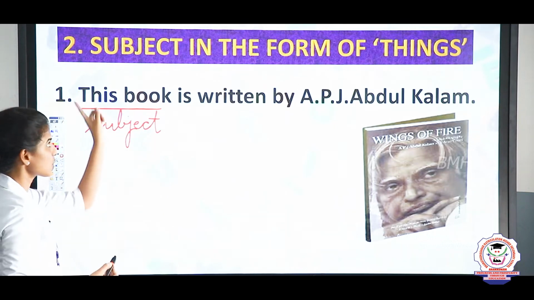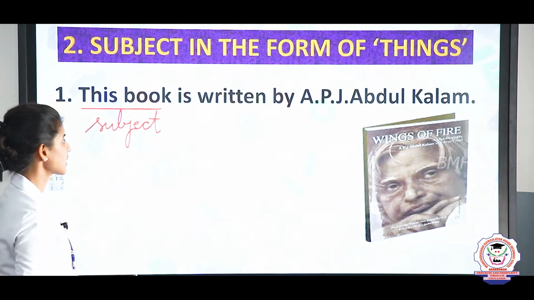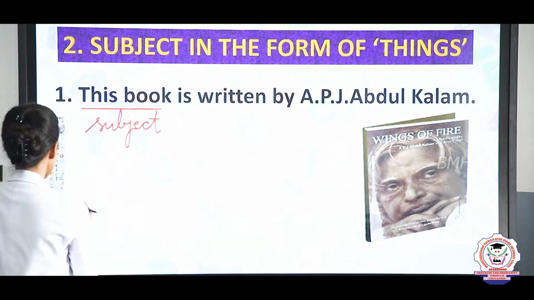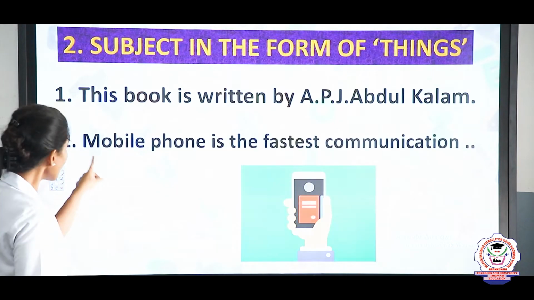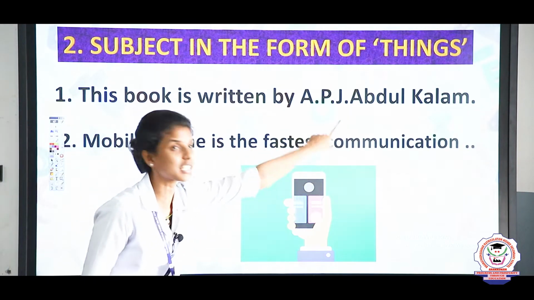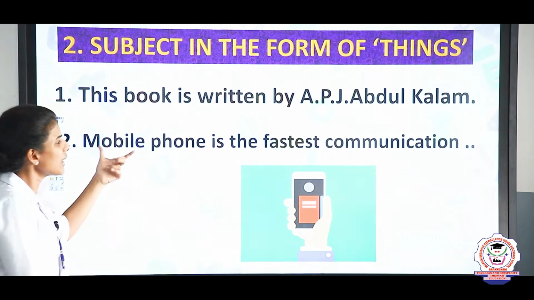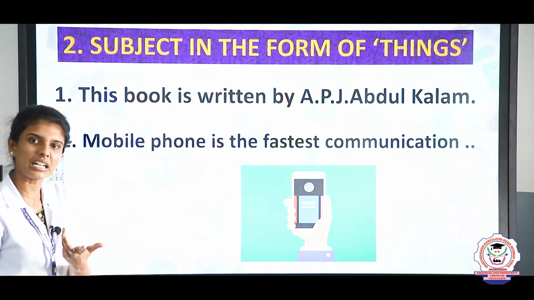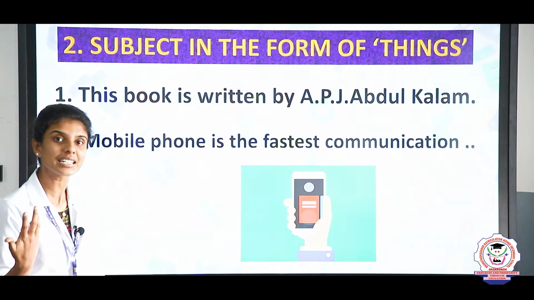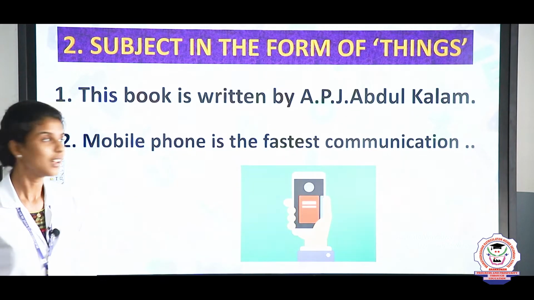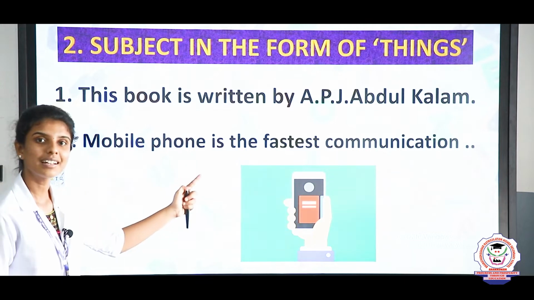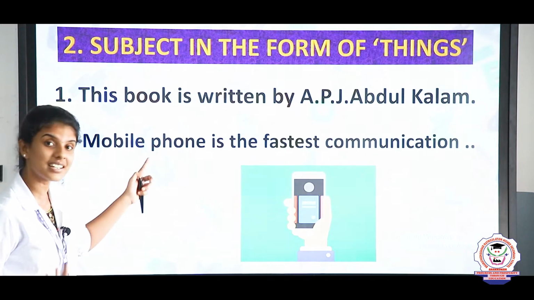S-U-B-J-E-C-T, subject. So this book is considered as a subject. Now let us see the second example. Mobile phone is the fastest communication. Here mobile phone is considered as a thing. We are using mobile phone daily, right? It is the fastest way to communicate with everybody. So that's why mobile phone is considered as a thing. It is considered as a noun.